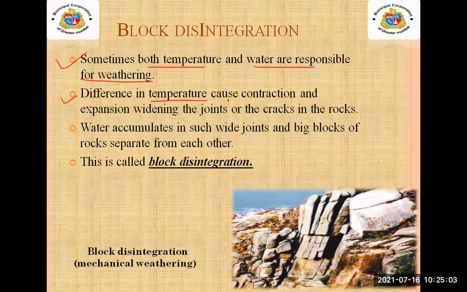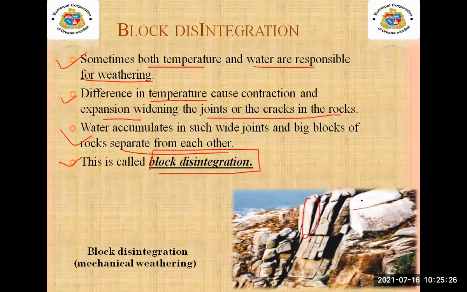Difference in temperature causes contraction and expansion, widening the joints or cracks in the rocks. Water accumulates in such wide joints and big blocks of rock separate from each other. This is called block disintegration, which you can see in the images, student. You can see the block of the rock is there. Yes, small blocks you can see here. These are block disintegration. It is also one mechanical weathering.